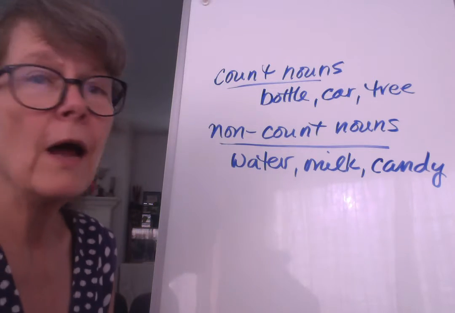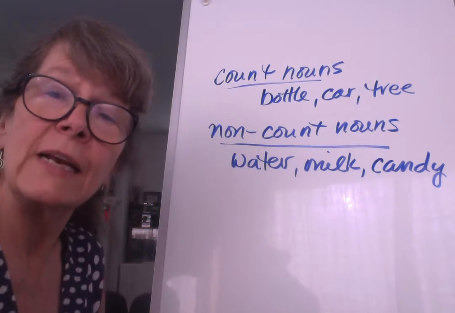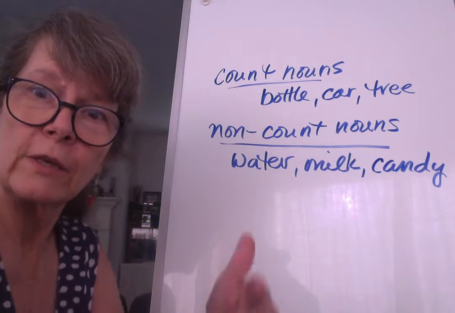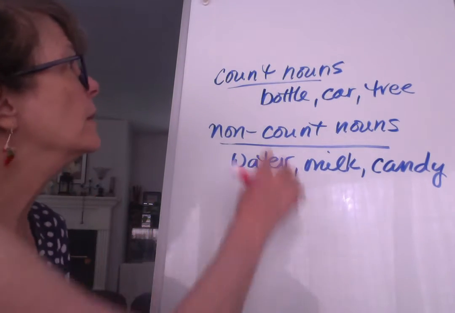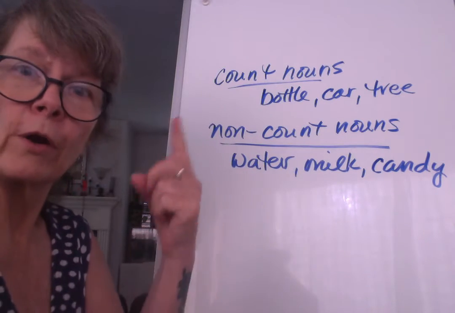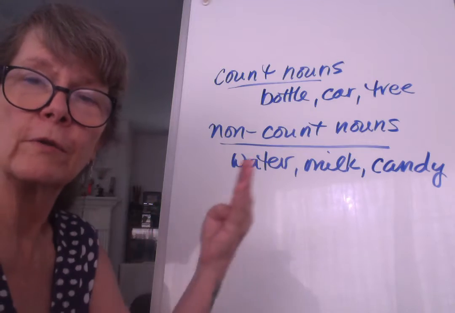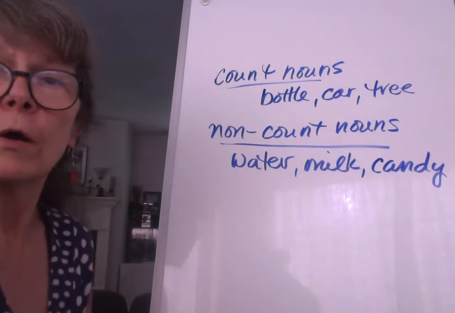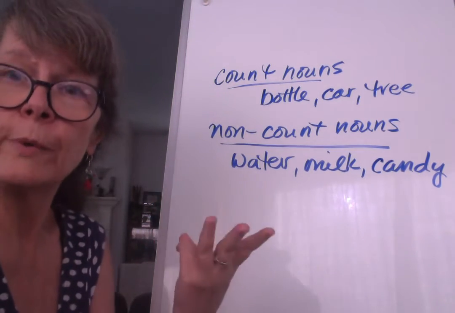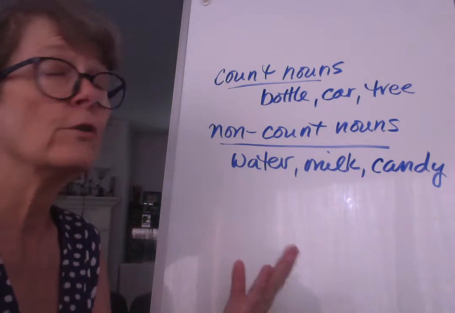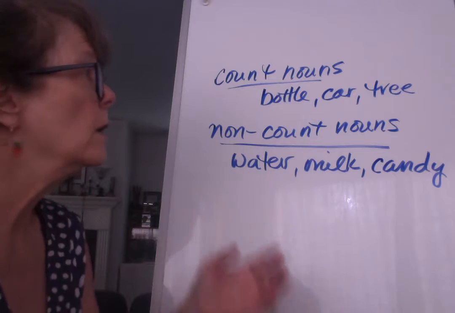So a count noun is a noun. It's a person, a place, or a thing that we can count. They're separate and we can count them, like a bottle. 1 bottle, 2 bottles, 3 bottles, 4 bottles. I can count bottles, right? Or a car. 1 car, 2 cars, 3 cars. I can count the cars. So bottle and car and tree are all count nouns.